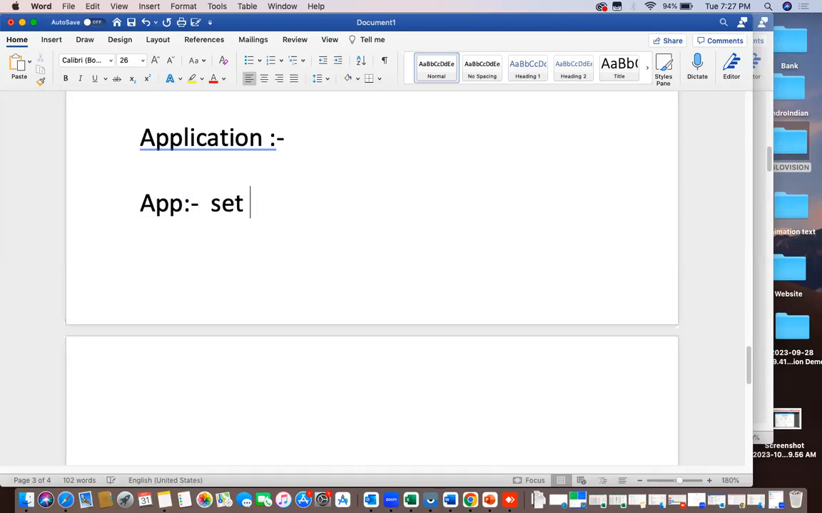What is an application or app? In simple words, it is a set of features together. In general words, I'm not saying the technical words. First we need to understand, then we can go with the technical. For example, if I want to do a calculator, the calculator is one of the applications. The calculator will contain a set of features like addition, subtraction, multiplication, division, percentage, etc. That we can say is the application.